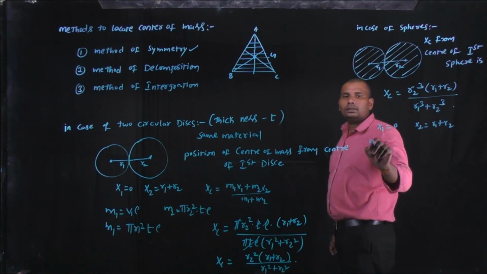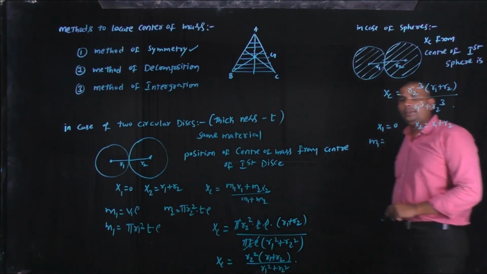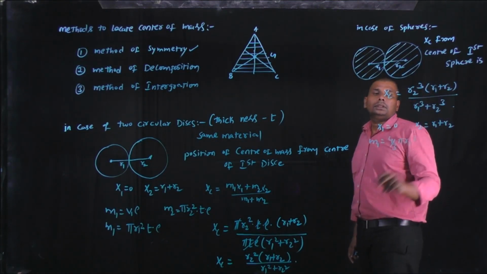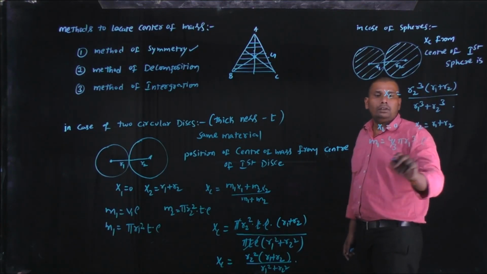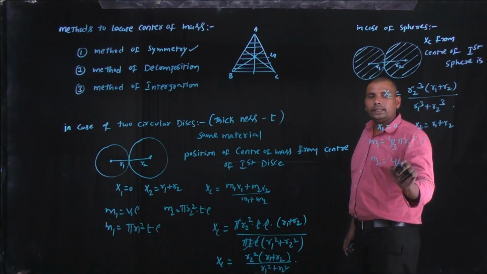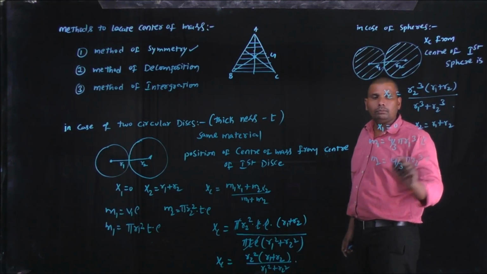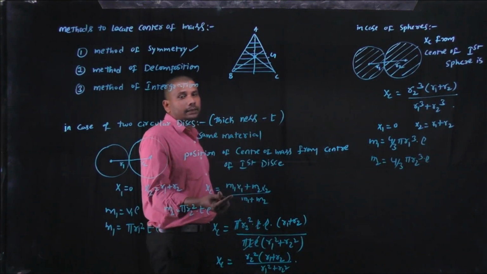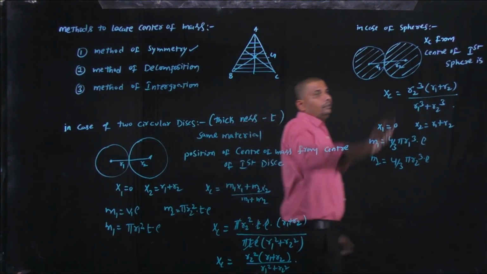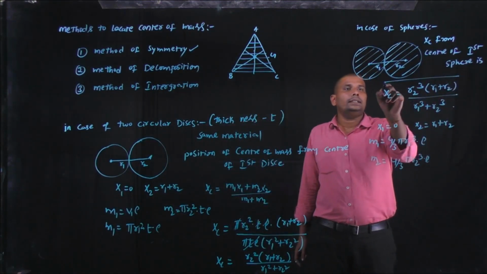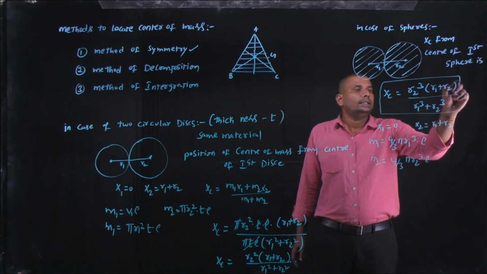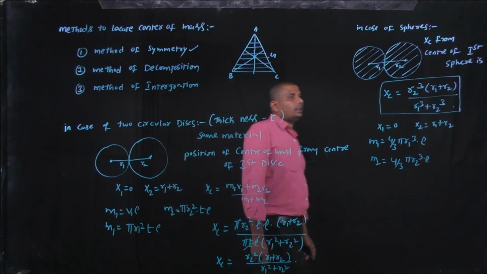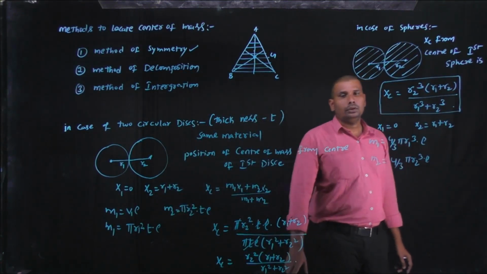Here the value of m1: mass is volume into density, volume of the sphere is 4 by 3 pi r1 cube into density rho, and the value of m2 is 4 by 3 pi r2 cube into rho. By substituting the values in this formula xc, m1 x1 plus m2 x2 by m1 plus m2, in the same manner we get the formula for the position of the center of mass from the center of the first sphere: xc equals r2 cube into r1 plus r2 by r1 cube plus r2 cube.